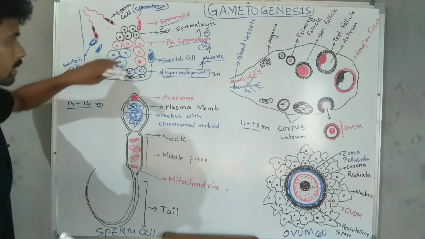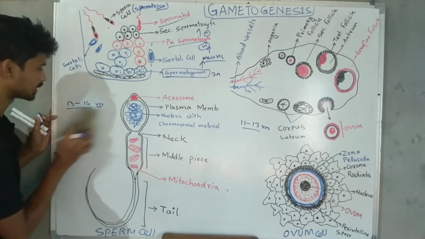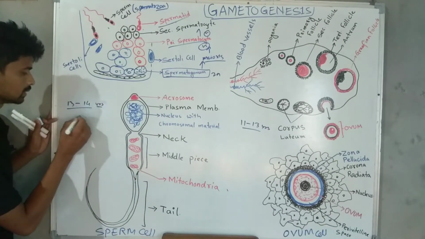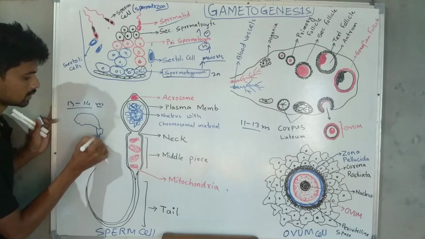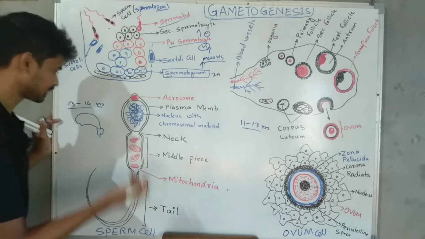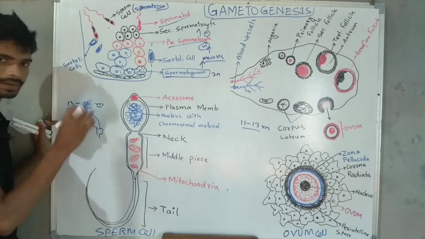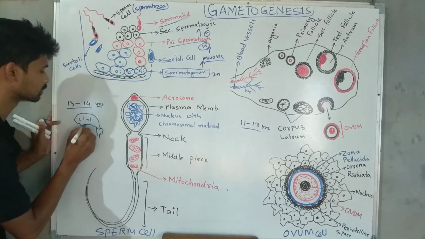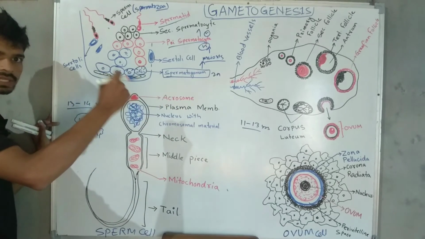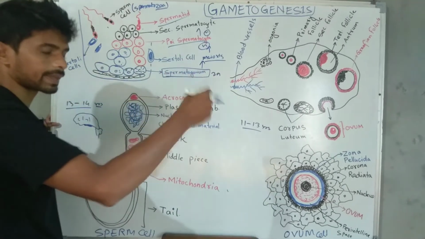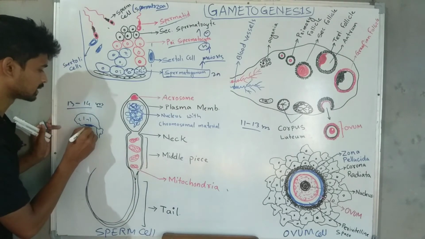At puberty, spermatogenesis starts, and the brain becomes active toward sexual activities. Why does it become active? Because of the hypothalamus. You can check this in the class 11 chemical coordination chapter on hormones. Here this is the hypothalamus.